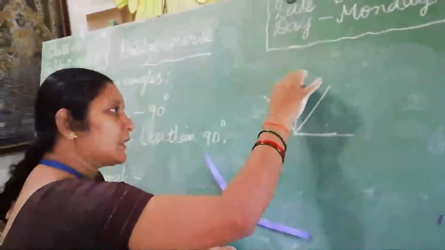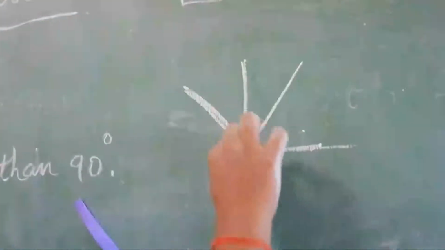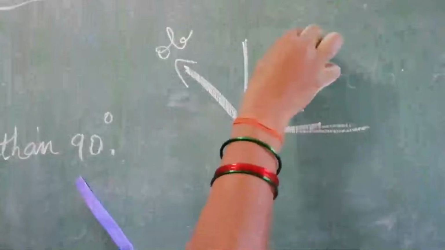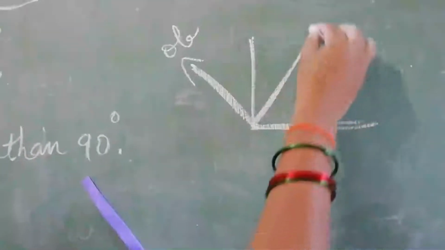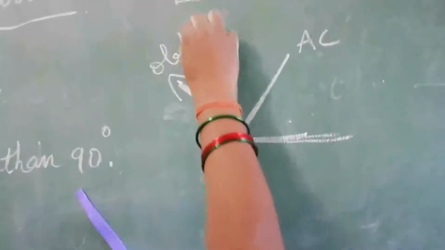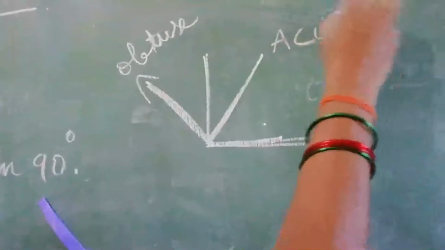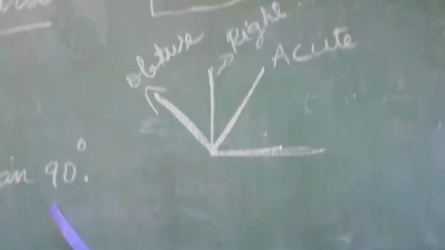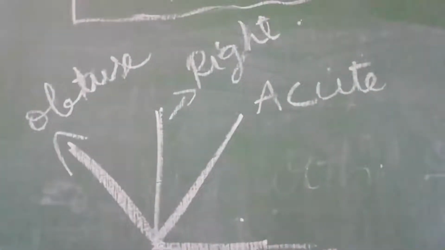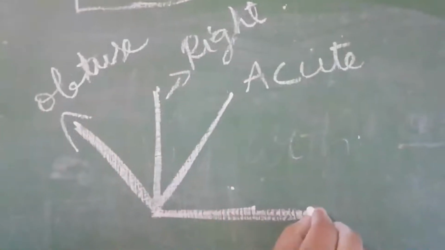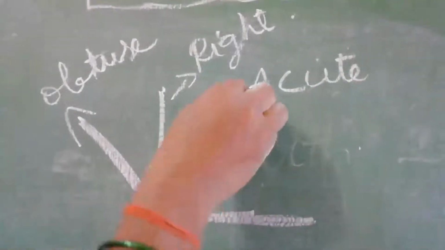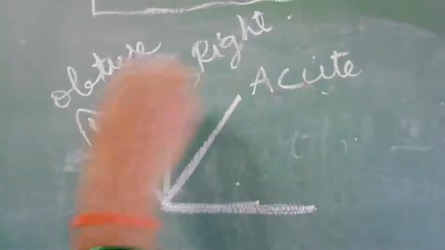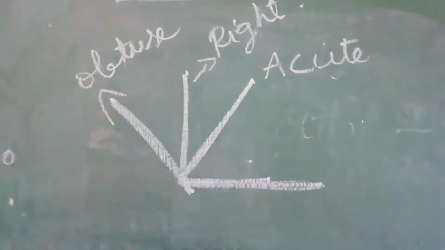An angle that is greater than the right angle is called obtuse angle. An angle that is less than the right angle is called acute angle. And this is called right angle. Did you understand, children? What is right, what is acute and what is obtuse? This is called right angle. The smaller than the right angle is called acute angle. The bigger than the right angle is called obtuse angle.